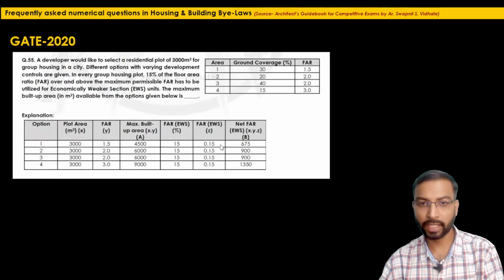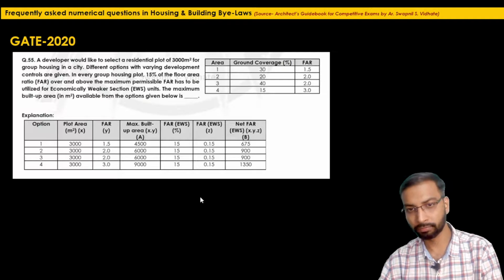So just multiply this, and we will get the net built up area available for constructing the EWS unit. So 675 will be the built up area in option 1, 900 in option 2, 900 in option 3, and 1350 in option 4. We have just multiplied 0.15 by the maximum built up area we have calculated for all given 4 options.